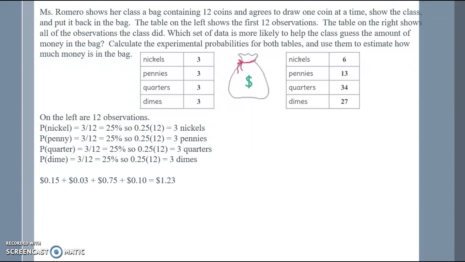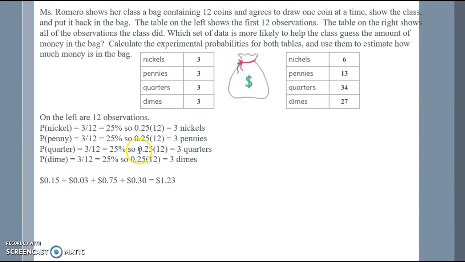So if we were to take 3 times 5 cents, we'd get 15 cents. 3 times 1 cent is 3 cents. 3 times 25 cents is 75 cents. And 3 times 10 cents is 30 cents. So adding all of them up, we get $1.23.